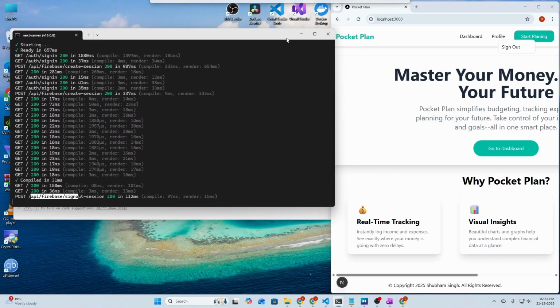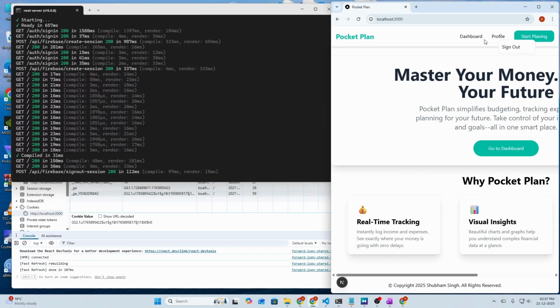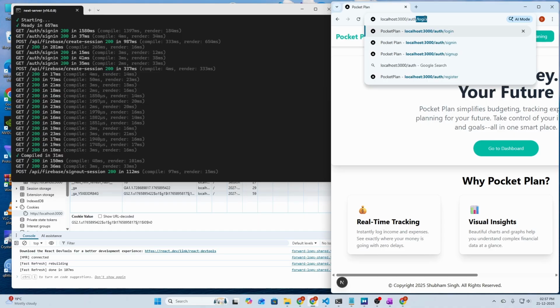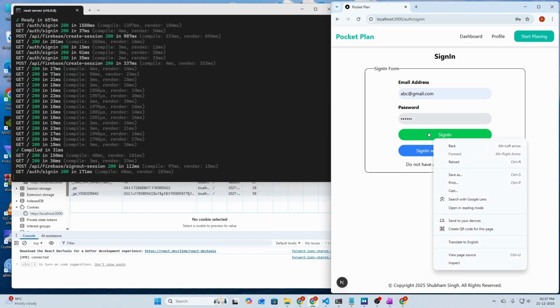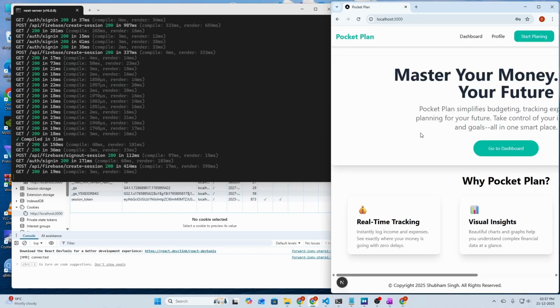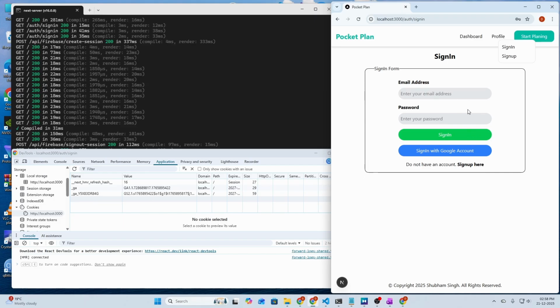So let's open our console window and the cookies here. Let's first sign in the user. So let's go to the auth sign in page, and here we need to sign in with correct credentials, password 123456, and click on the sign in button, and we are redirected to home and the session token is generated. Then if I sign out the user, the session token is gone and we are redirected to the sign in page. So this was the introduction to Firebase user session management and authentication. Next we need to work on our plan page, so let's do that in the next video.